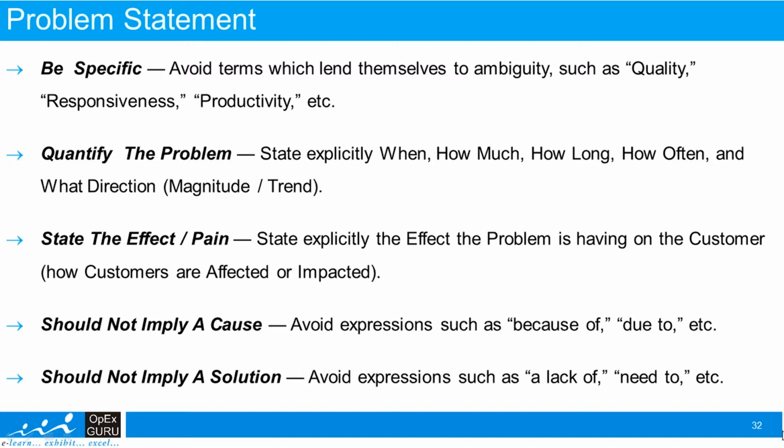Whenever you write a problem statement, never imply a cause. Never use because of, due to, words like this. Because if you know why this problem is occurring, then maybe you don't need a Six Sigma. You already know the solution. Because of the fact that we are unclear about the causes and about the solutions, that is why we have taken this as a Six Sigma project. So in the problem statement, we should not use words like because of and due to.